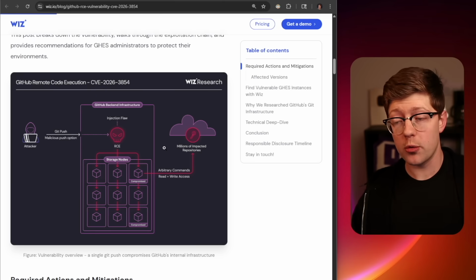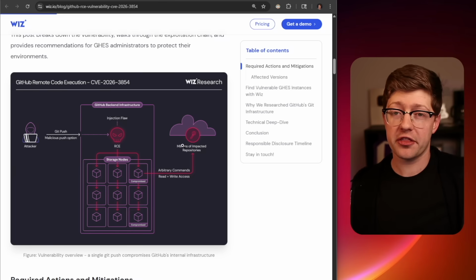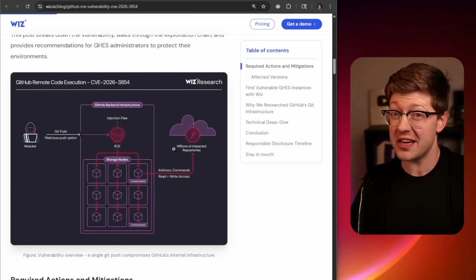It's beautiful. It's fantastico. Now, I am going to riff on an article from Wiz.io, so go check out their article for more details. They did a great job here, and also they have collaborated with GitHub, so this bug is fixed, but it's really neat what they found out.